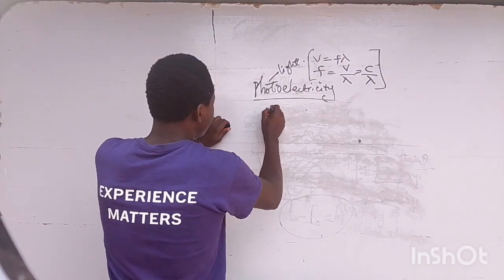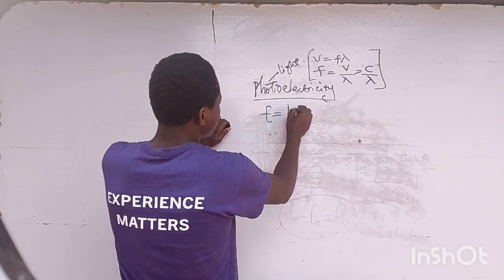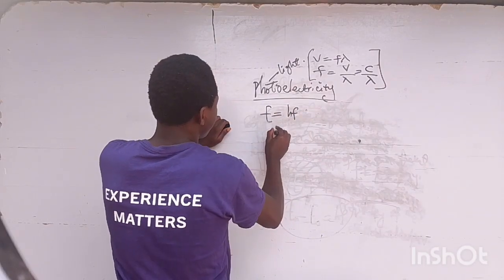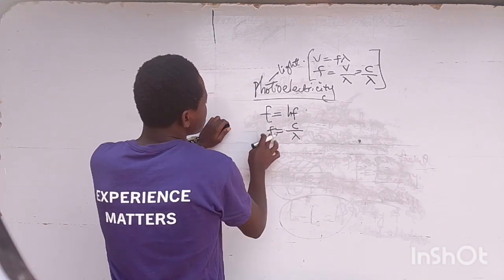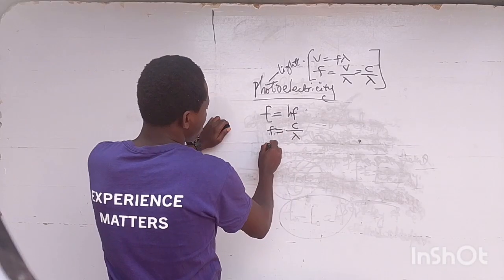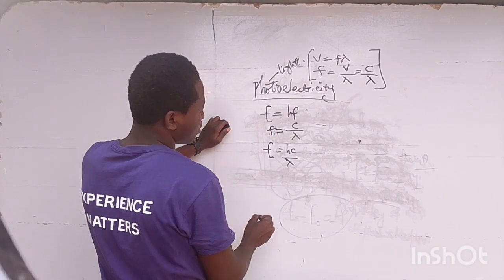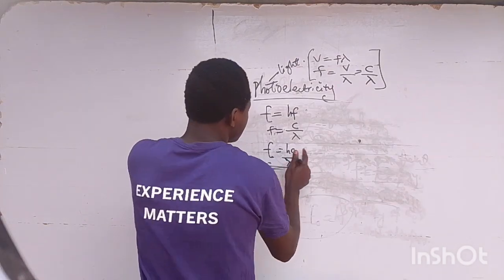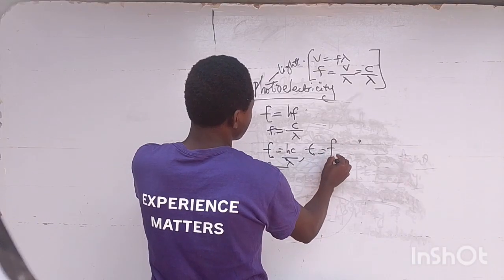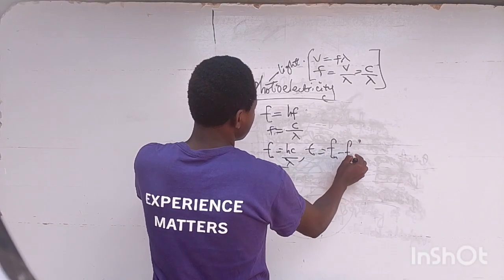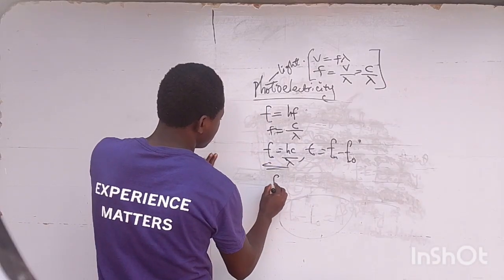Let's check. Before, we said that initially the energy of the emitted electron is equal to what? Hf. If f is equal to c over lambda, that means we can remove f and attach this. That means energy will be equal to hc over lambda. And we can still remove this energy, because we say that energy is equal to the energy of the excited state minus the energy of the ground state. If you remove it and push the whole of this, it will now be this form.